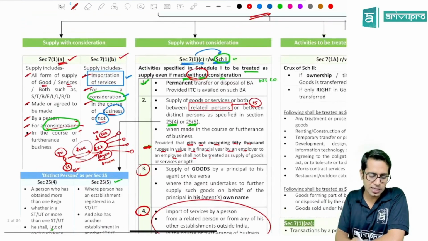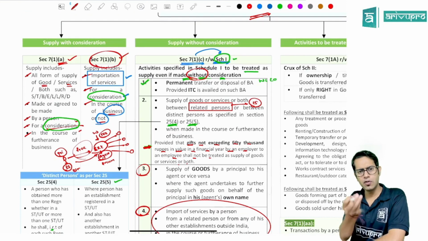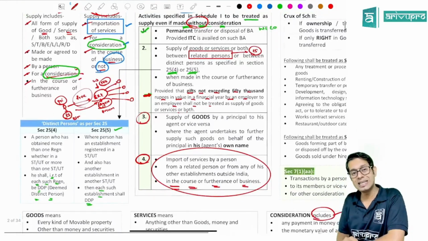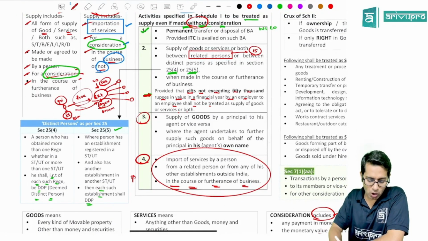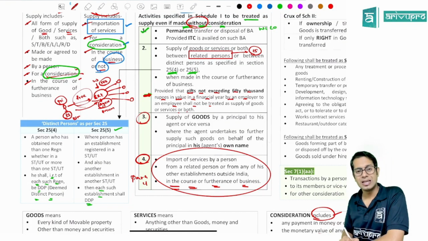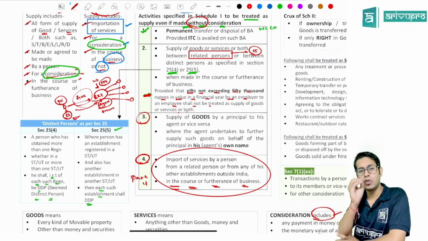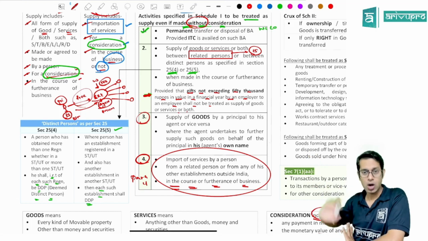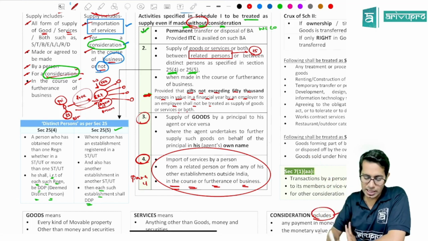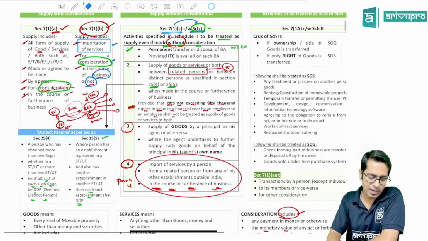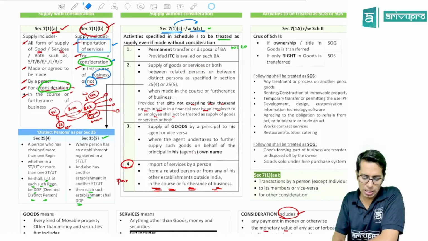See, normally section 7 subsection 1 clause B told that if you are importing any services for a consideration, then it is always a supply, whether it is imported for business purpose or personal purpose, it does not matter. Now what is 7(1)(c) telling? Point number 4 of Schedule 1 says if you are importing any services free of cost from your related person outside India or from your another establishment outside India, then it will be treated as supply if it is in the course or furtherance of business only. So these are the different activities which will be treated as supply even if there is no consideration involved.